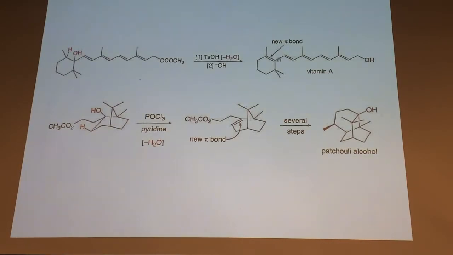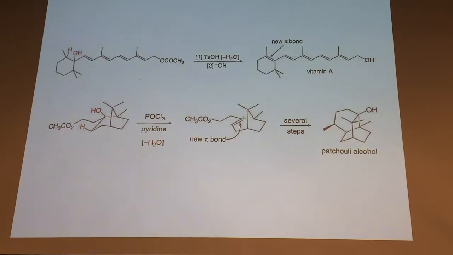It's a tetrasubstituted alkene. This is on the pathway to make vitamin A, which is made industrially on very large scale, used for a lot of medicinal and topical dermatology applications, vitamin A. You see that bond right there with the tosic acid, catalytic amount, loss of the elements of water right there gives the thing there. There's another step here. This hydroxide takes this ester off. You know, we'll learn about that later. So the hydroxide here is not involved in the dehydration. Okay, some people ask about that, but yeah, it's a separate step, this acetate ester coming off.